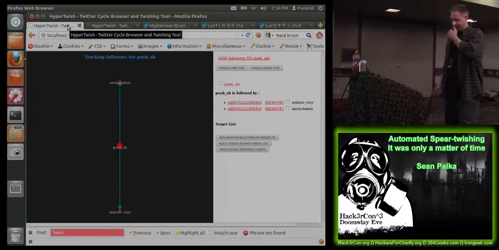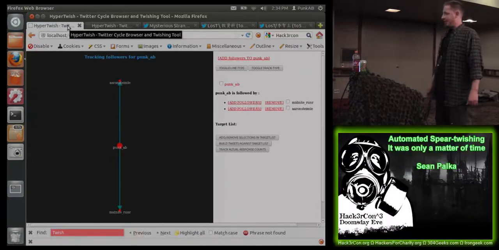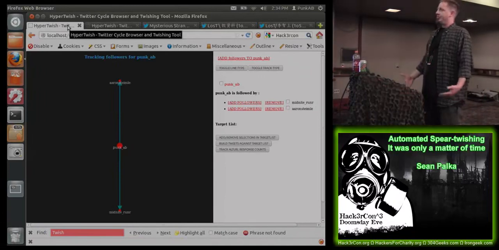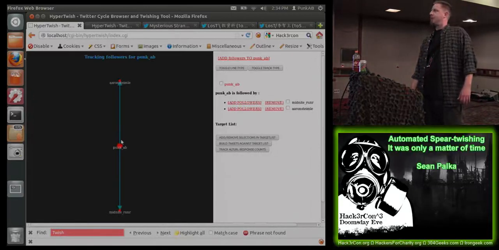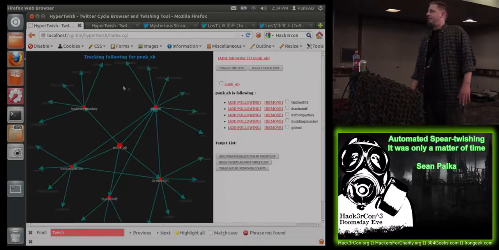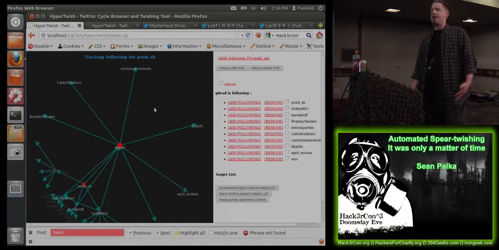So here's the tool. I call it HyperTwish. And again, you can download it. I'll be sending out the link later. What we have is our original map of who's following some account. So this is my account. You can change the interface. You can include lines or arrows. You can switch between followers and people who they're following. And so you start to see these graphs growing a little bit bigger. If you want to focus on one area, you just click it and it redraws the map so you can focus on a different part.